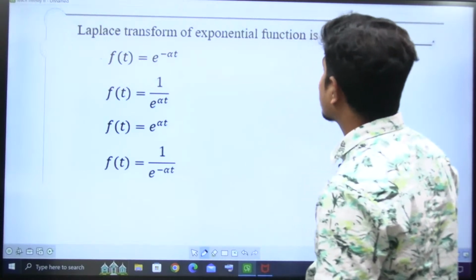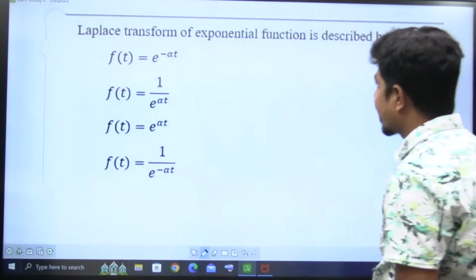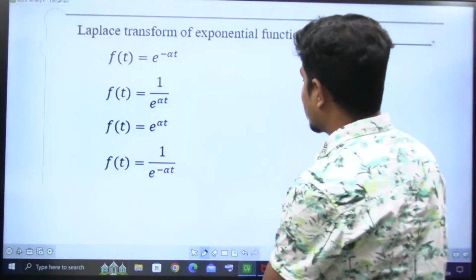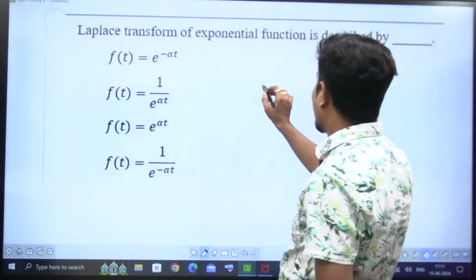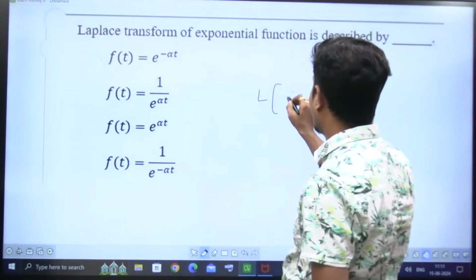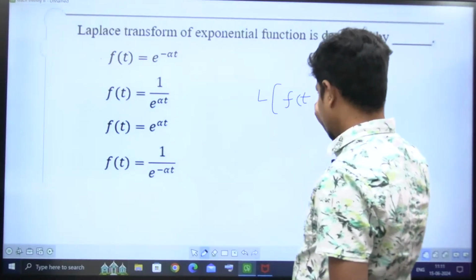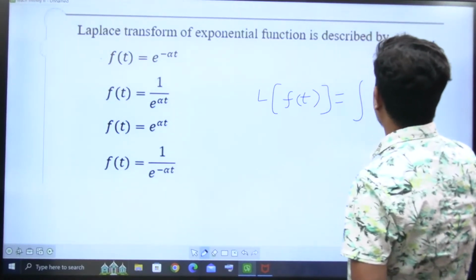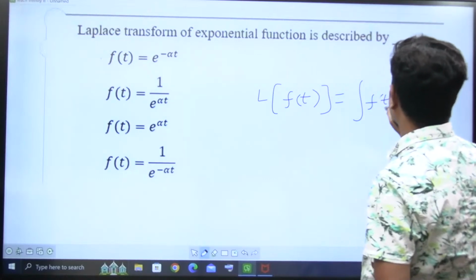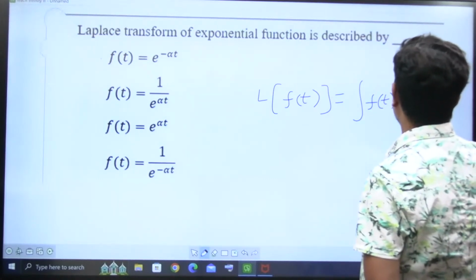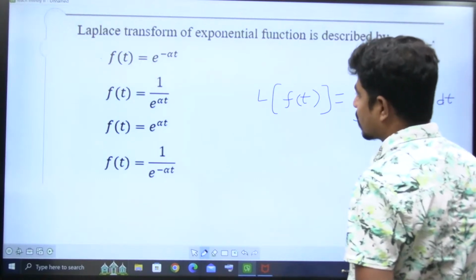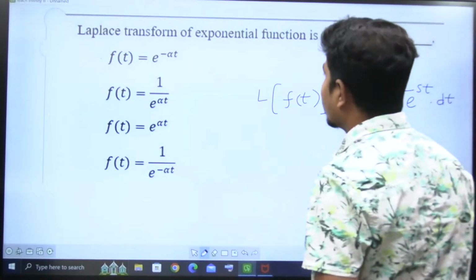Laplace transform of an exponential function is described by: Laplace transform of f of t is equal to the integral of f of t into e power minus st dt, right?